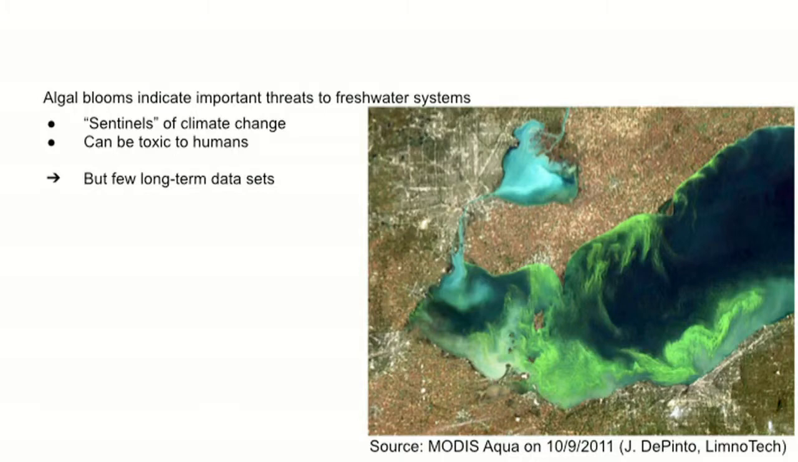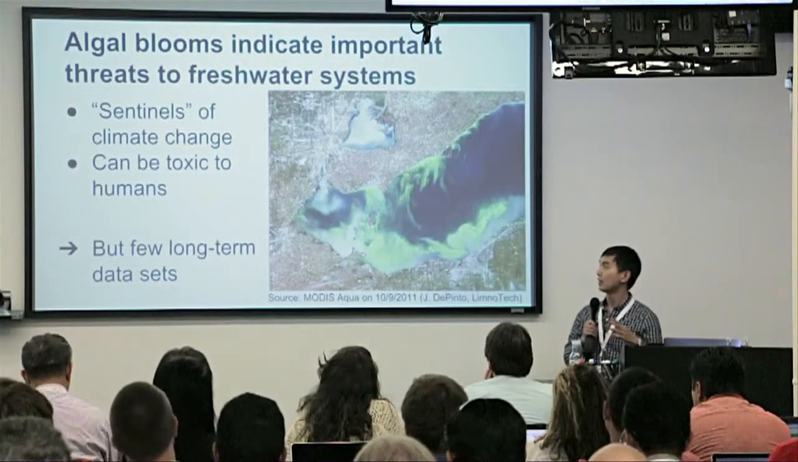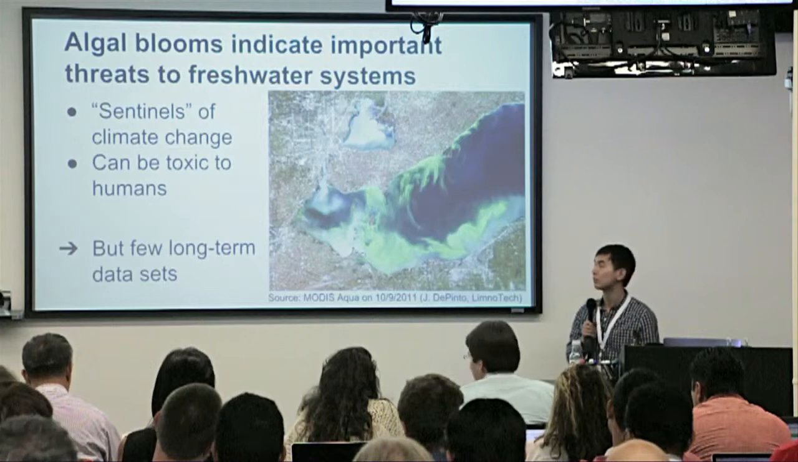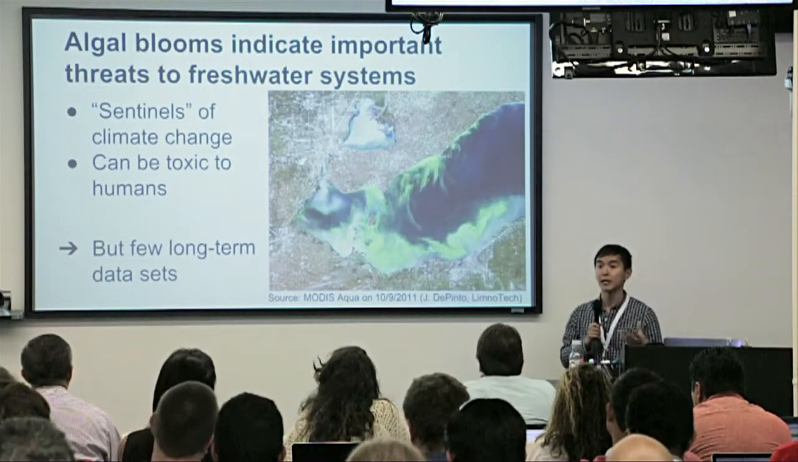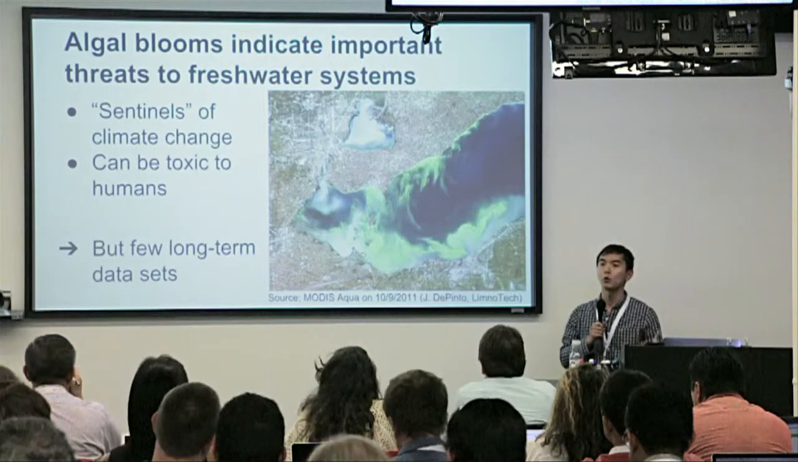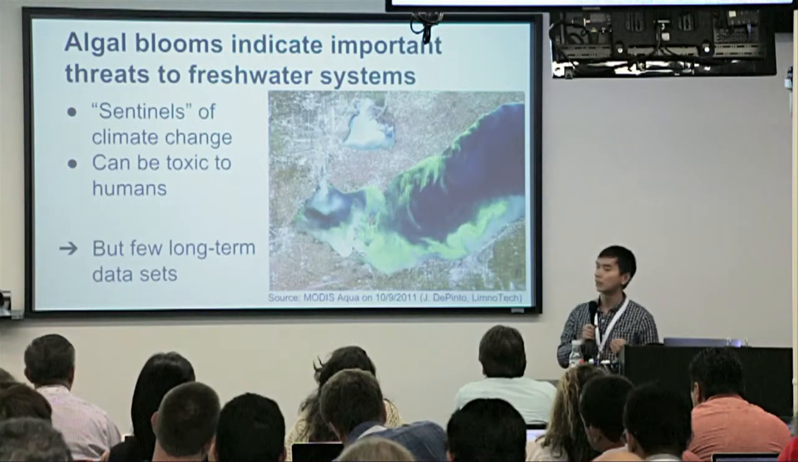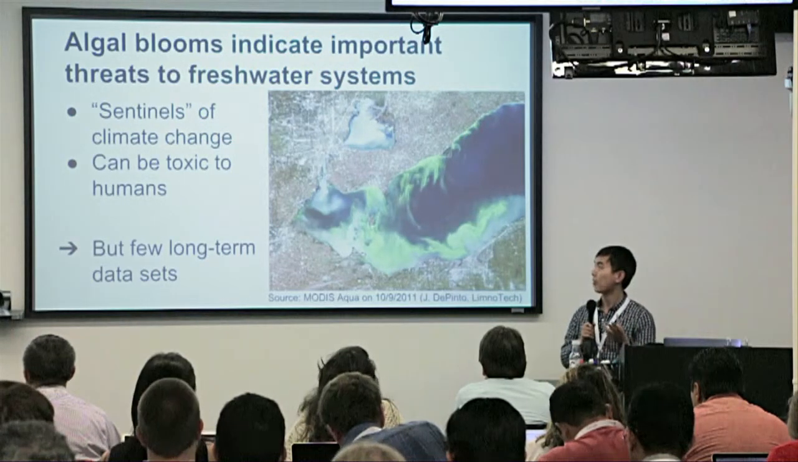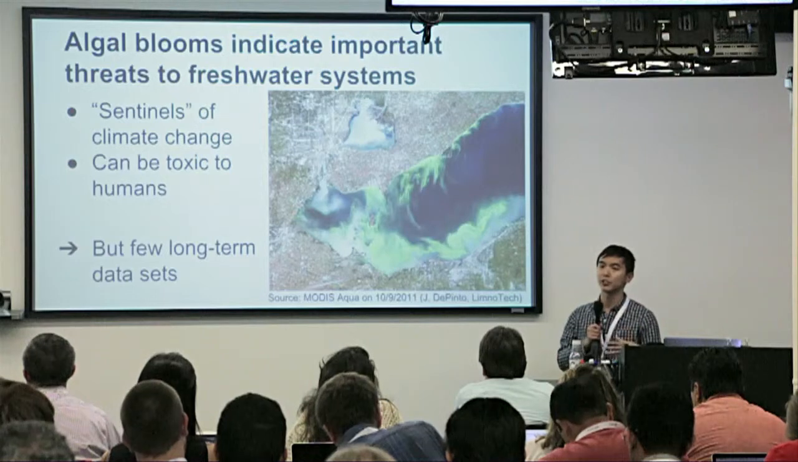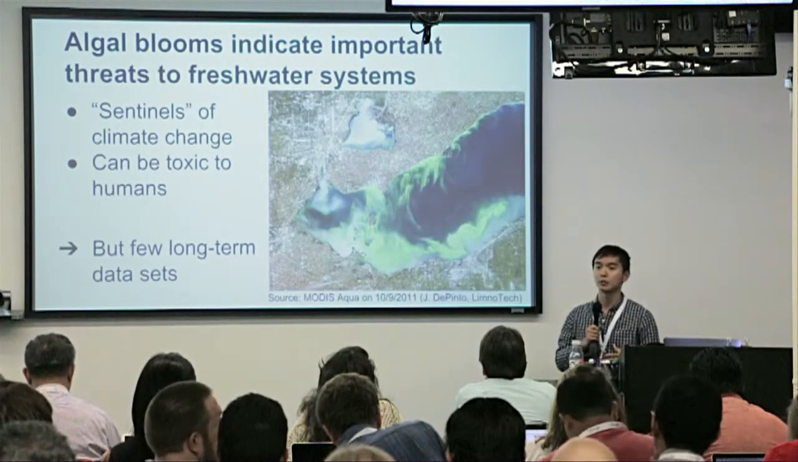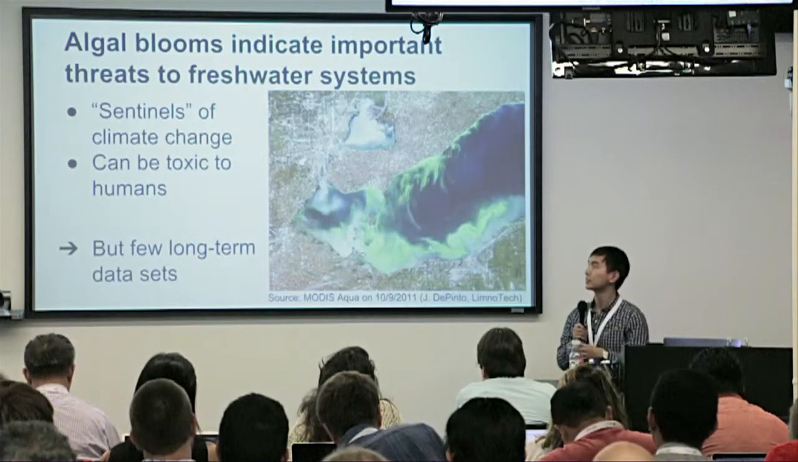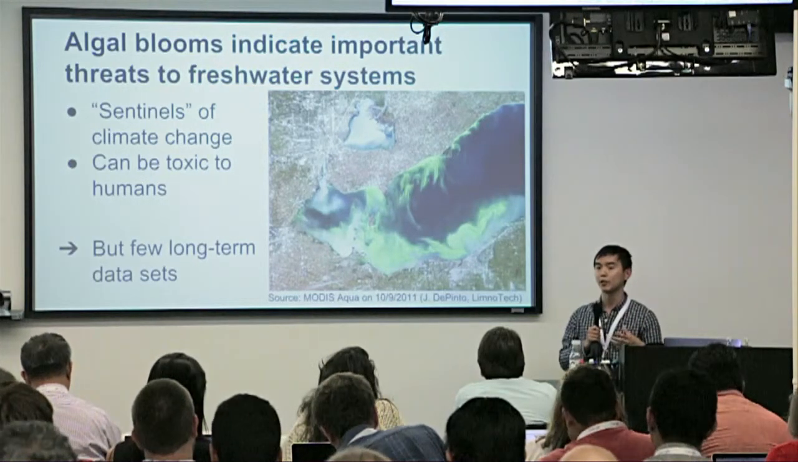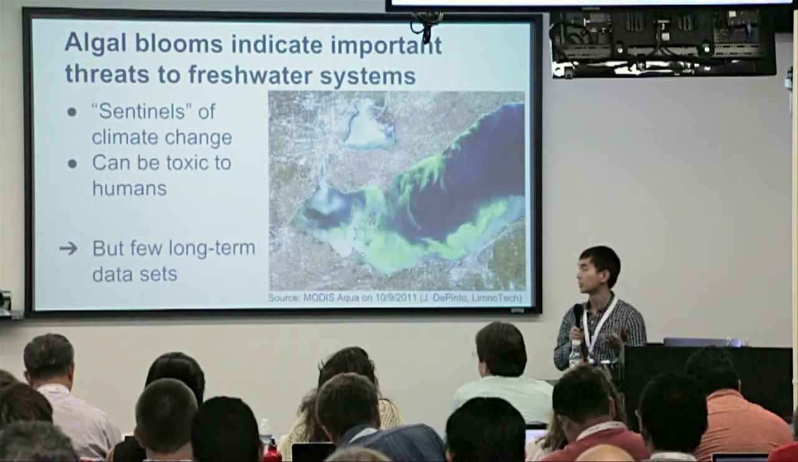Just to tell you what we're talking about here, and why this is important. Algal blooms indicate important threats to freshwater systems. Freshwater systems in particular have been called sentinels of climate change. Lake water warms faster than air temperature, so you can imagine the effects of global warming are felt more deeply in freshwater ecosystems. At the same time, these algal blooms, though they can signal large-scale changes in watersheds, can also be toxic to humans. So there's a health component. Suffice it to say, there are many important reasons why you might want to monitor algal blooms in freshwater lakes.